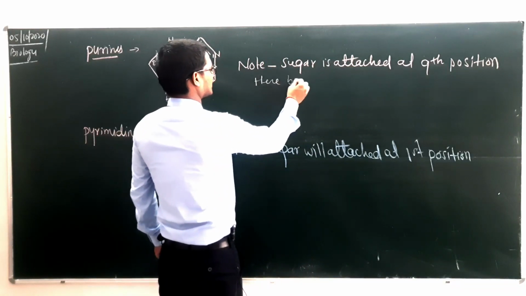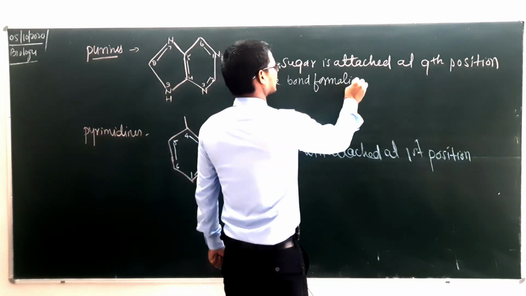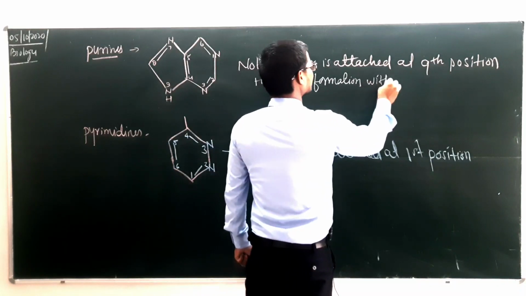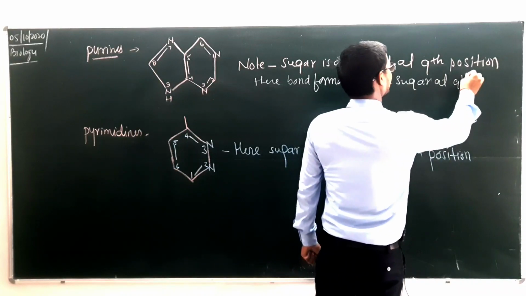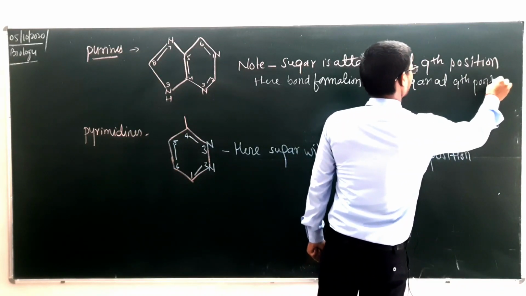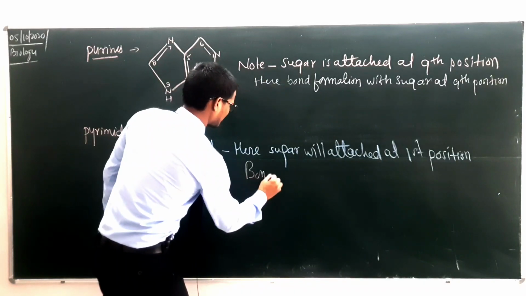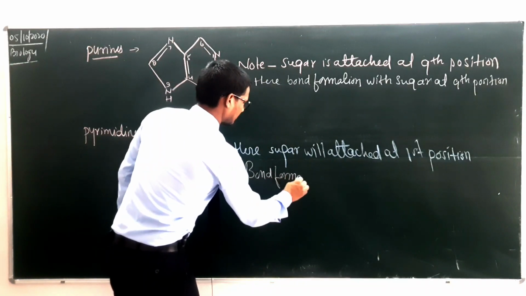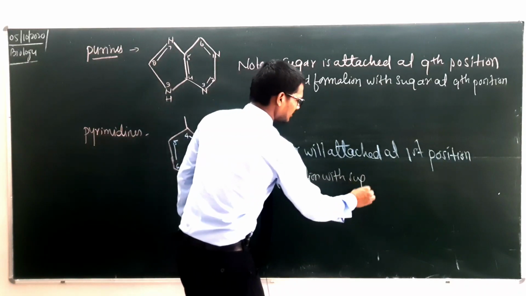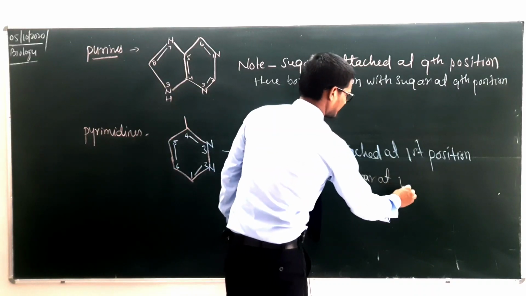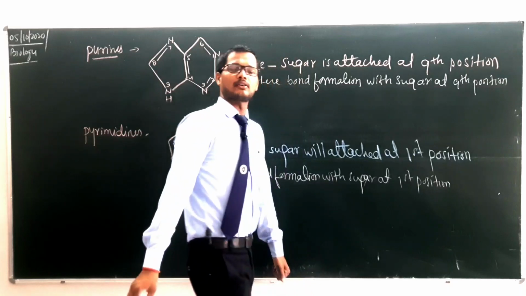Here bond formation with sugar at 9th position, and here bond formation with sugar at first position. ठीक है, जो बनता है एन ग्लाइकोसाइडिक बॉन्ड.